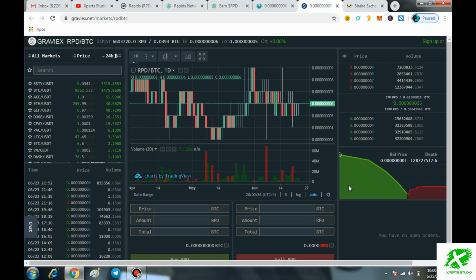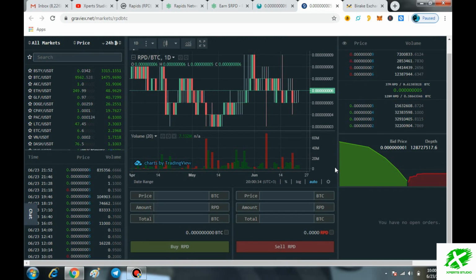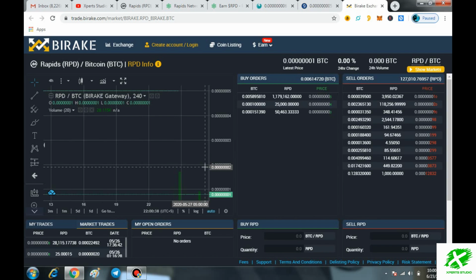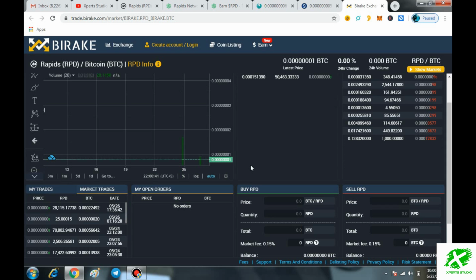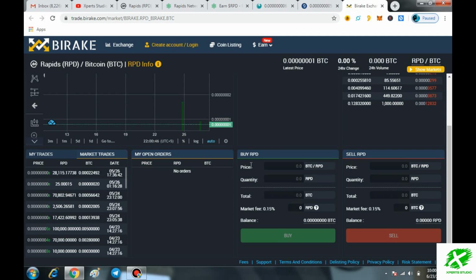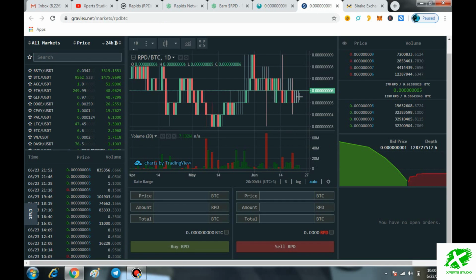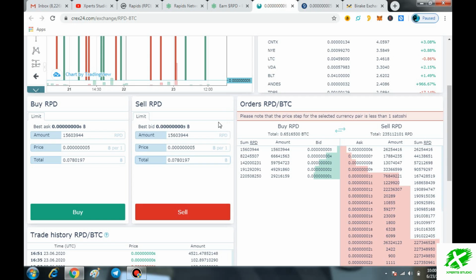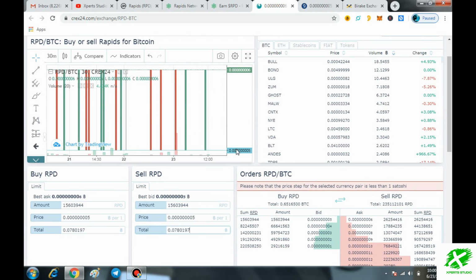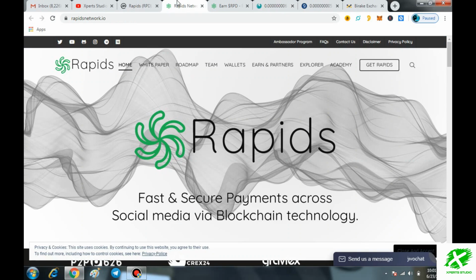And the next thing, which is very important, is the key factors and key features of Rapids. The first one is the masternode and staking. The second one is social media integration, the tip board, the debit and cold storage cards, and full transparency. These are the key factors of the Rapids project. Here you can see it is available on the Byrake exchange, GravyX.net, and Crex24, and right now the trading is ongoing. That is such a great thing regarding this project.